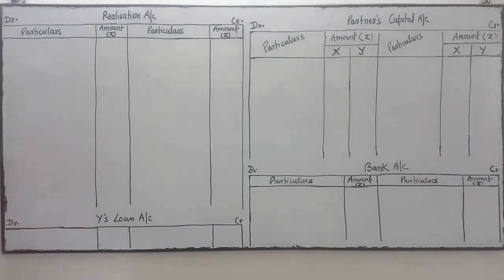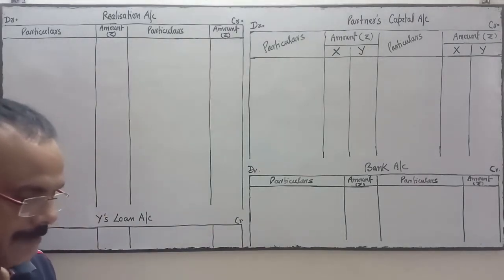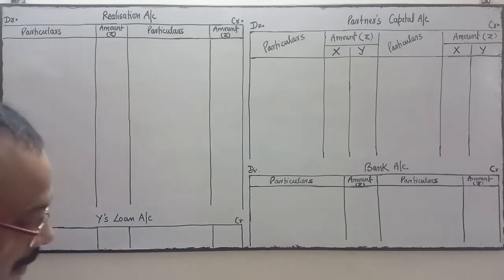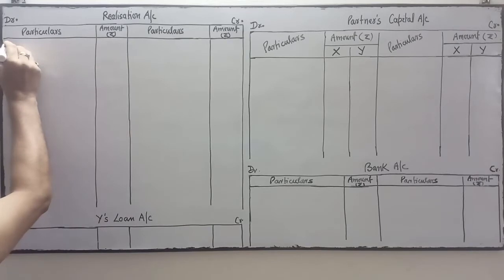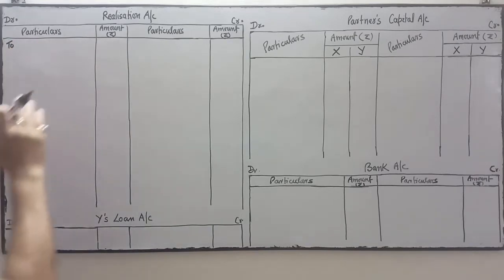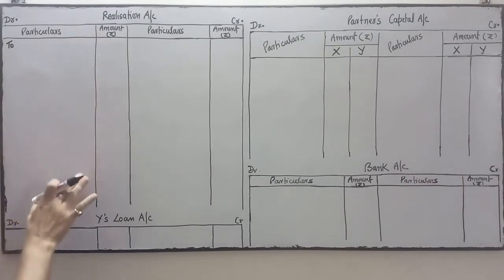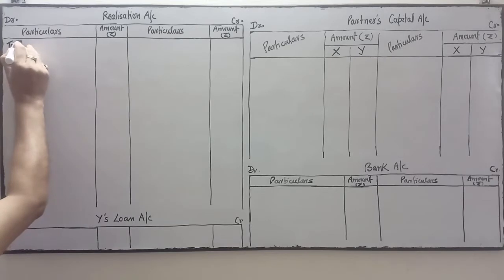So I am going through the asset side, right from goodwill. Assets will be written in the debit side of realization account at book value. All assets we write on this side at their book value. Book value means the value given in the balance sheet. So start with goodwill. First asset is goodwill.